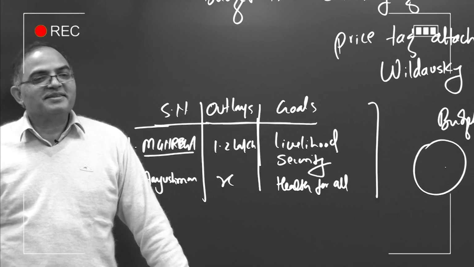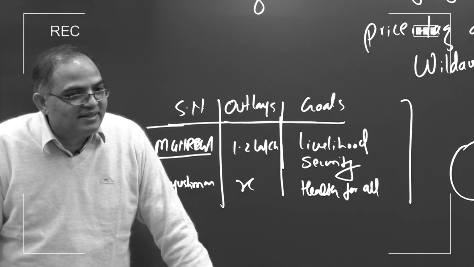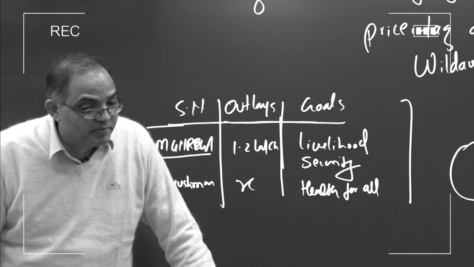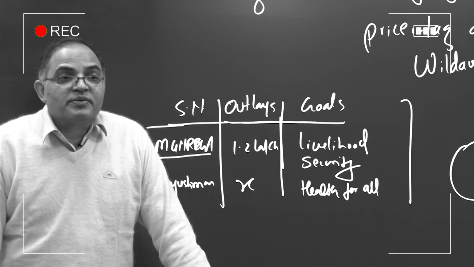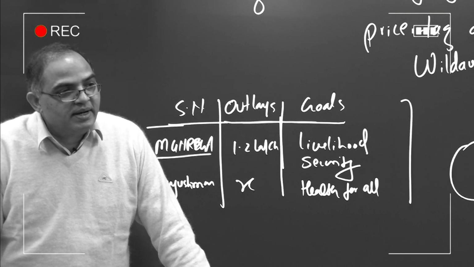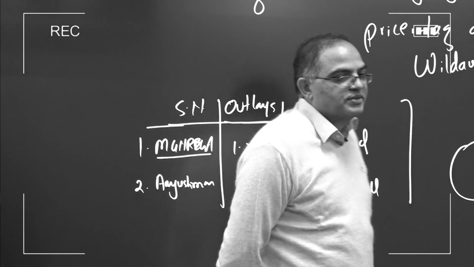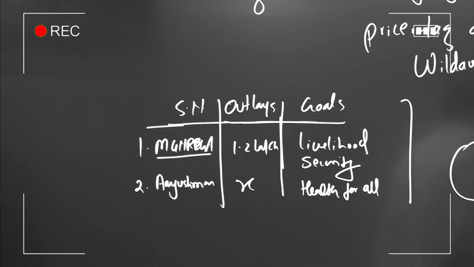So budgeting is a financial policy of the government. It is an instrument of economic reforms. It is an instrument of fiscal policy, an instrument of fiscal consolidation, financial management to bring, let's say, change. So that should also be written.